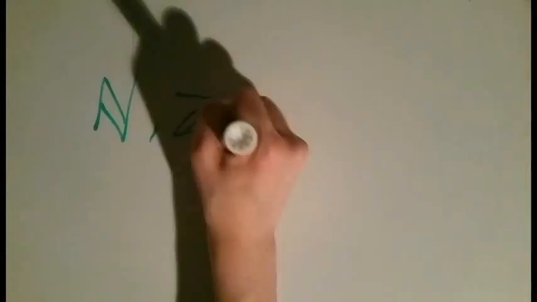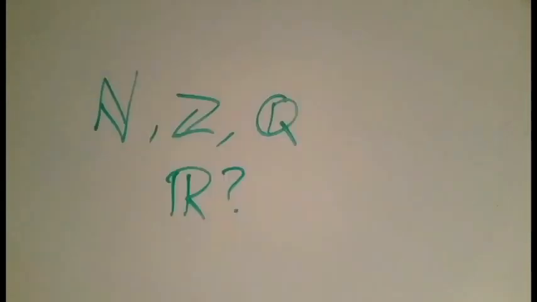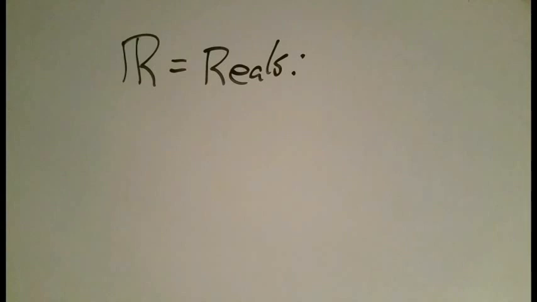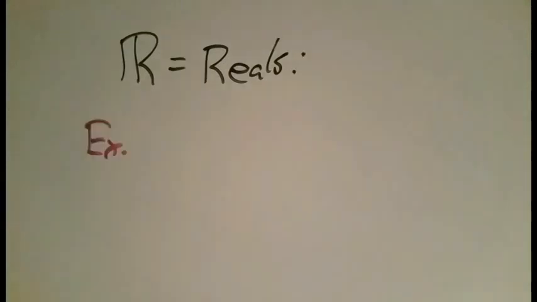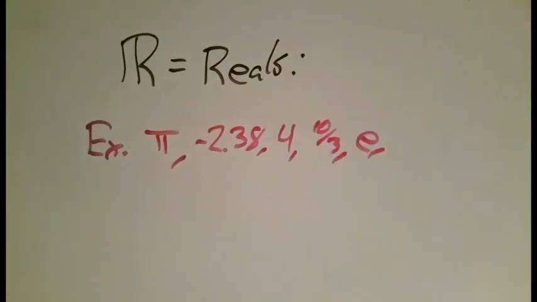We've seen that the naturals, the integers, and the rationals are countable. But can we go further? Are the reals countable too? Recall that the real numbers are both the rational and irrational numbers. So they're pretty much any number that you can think of. Pi, -2.38, 4, 10/3, e, and every combination of those is real too.